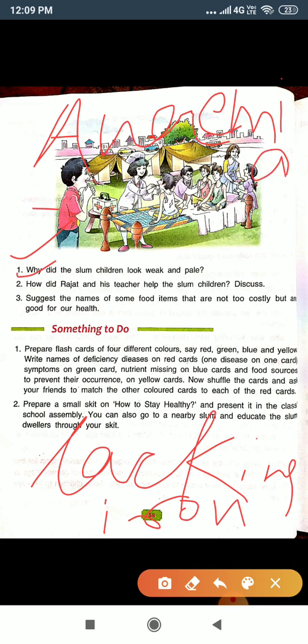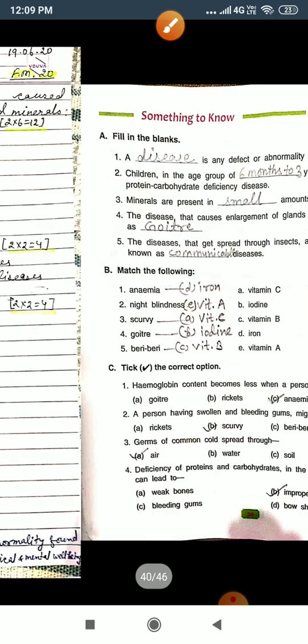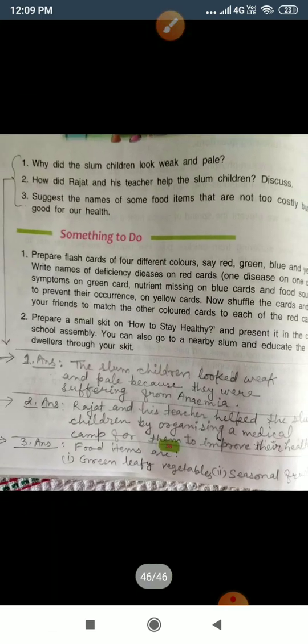A-N-E-M-I-A, anemia. So this is the disease, due to the lacking of iron. So what will you write as the answer? Question number 1: the slum children looked weak and pale because they were suffering from anemia.